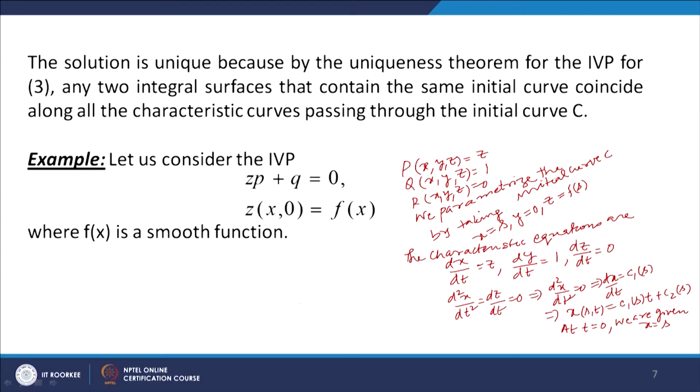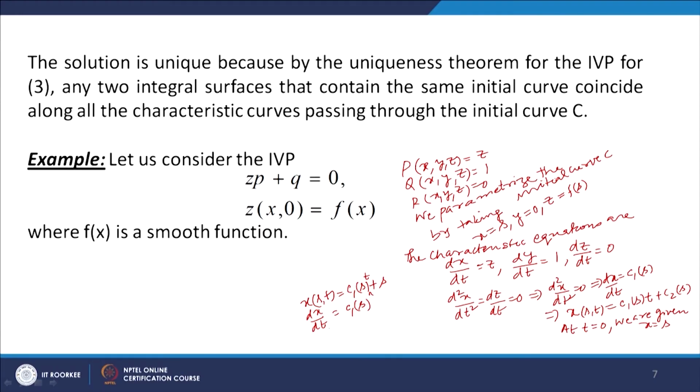So we get x(s,t) equal to c1(s) t plus s. And when we differentiate it, dx by dt is c1(s), since c2(s) is equal to s because at t equal to 0, x(s,t) is equal to s.